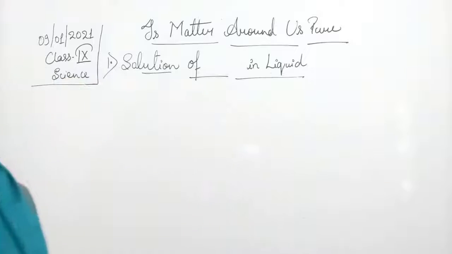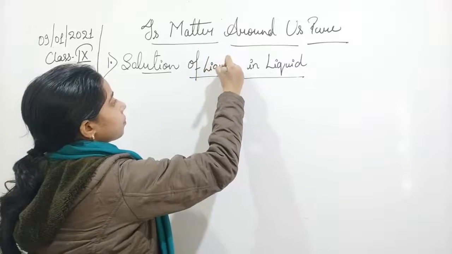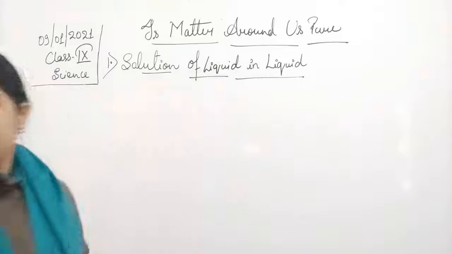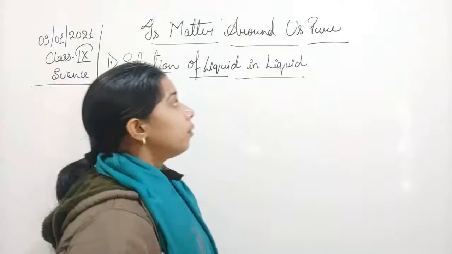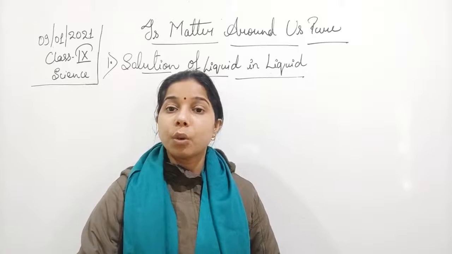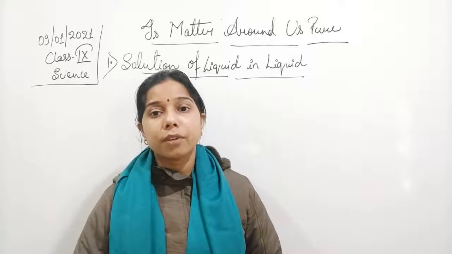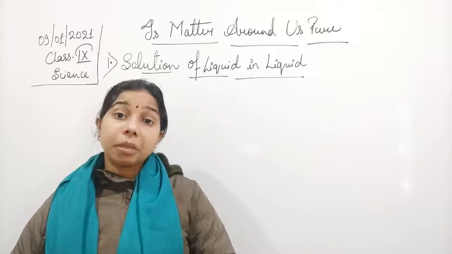Solution of liquid in liquid. So here we can say that the solute should be a liquid, as well as the solvent should be a liquid. You can understand here, students, milk.